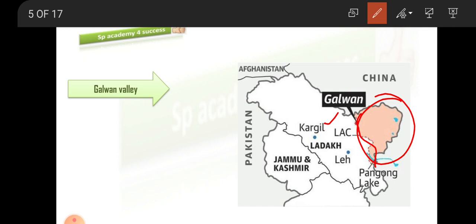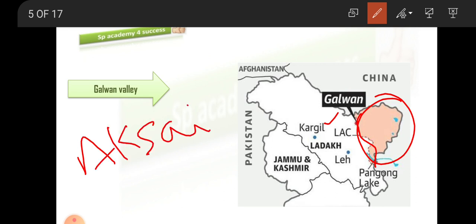Okay, so the Galwan river flows from this disputed site. Actually, why we got this name Galwan is that the Galwan river flows from this disputed site. So the Aksai Chin region, which is a Chinese region. Okay, from this Aksai Chin, a river is flowing, and that river is reaching the Galwan, which is in the Ladakh.